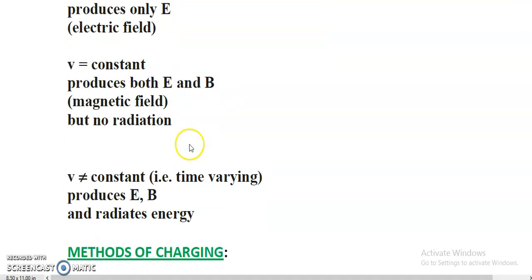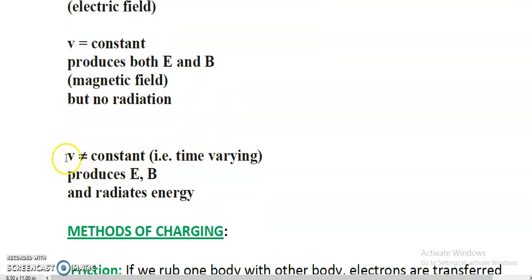That is the third condition, specific condition. That is what? If the charged body's velocity is not constant, it means it is being accelerated. It means the charged body is having time varying velocity. It means the charged body will produce E and B both. Also it will radiate energy.